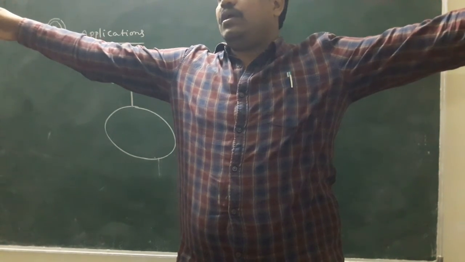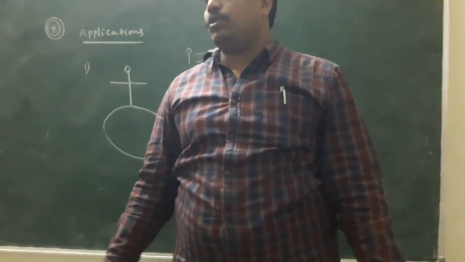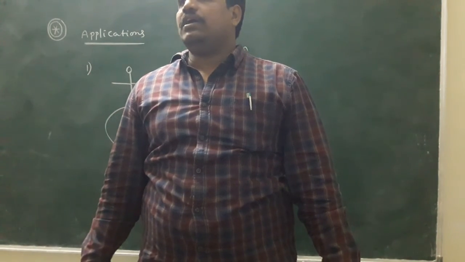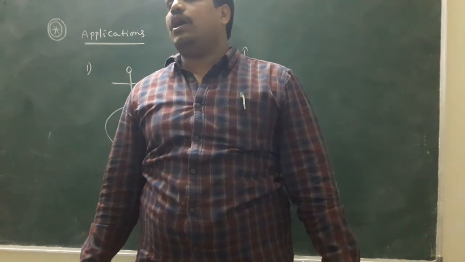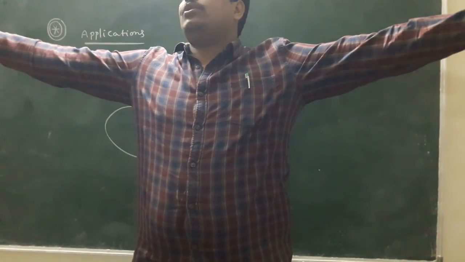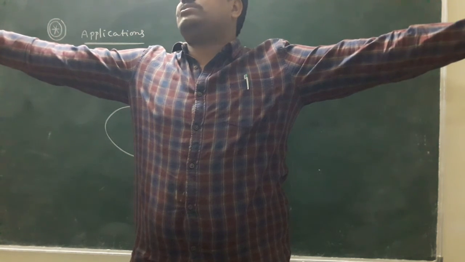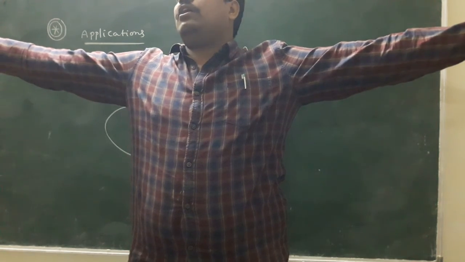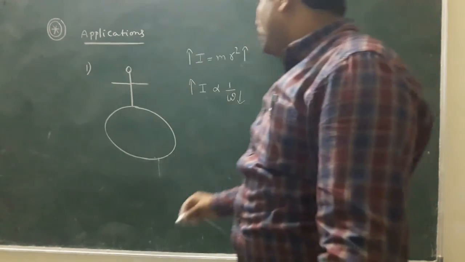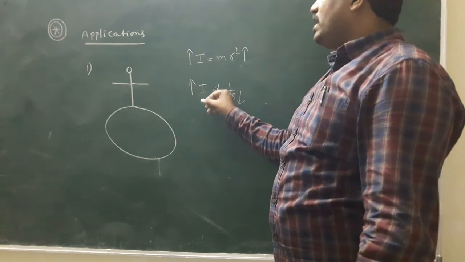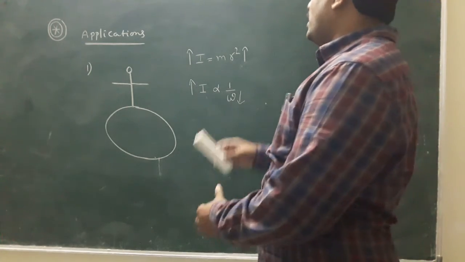Do you understand? A man standing on the turntable, if the speed of the table is more, the person may fall. So the person applies the law of conservation of angular momentum. The person stretches the hands, the moment of inertia increases, and automatically the speed is controlled. Speed decreases by stretching the hands and increases by closing or folding the hands. This is the first example.